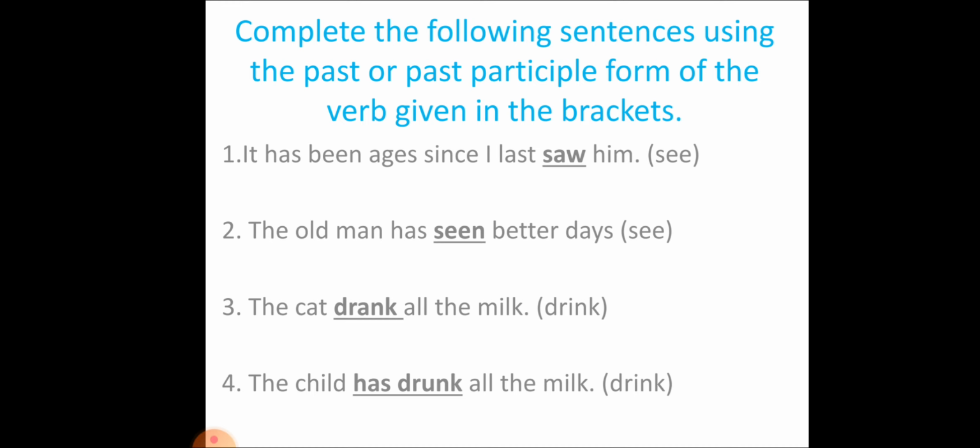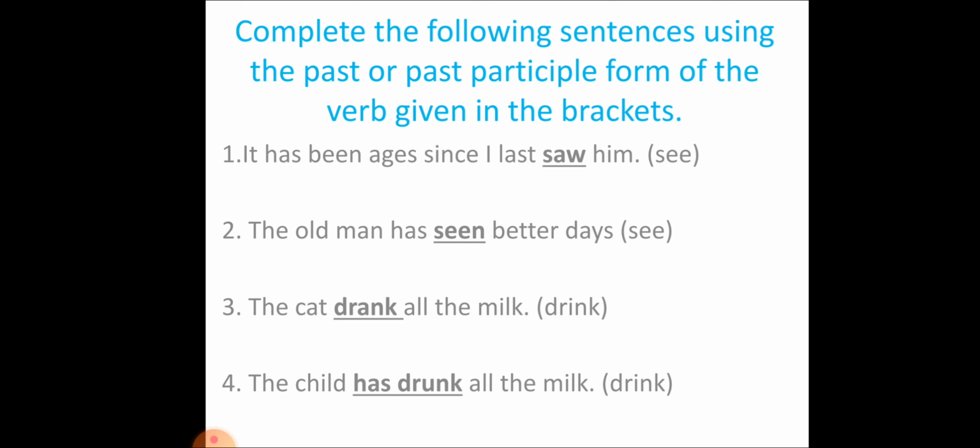The old man has seen better days. Again we have see here, but we cannot use the word saw. The old man has saw better days, we cannot use. So here we have to use the past participle form of see, that is seen. So see, saw, seen. Whenever we have has or have along with the verb, we have to use the past participle form of the verb.